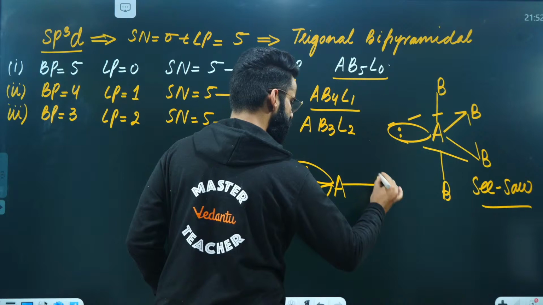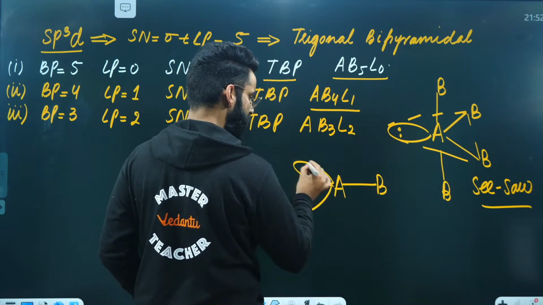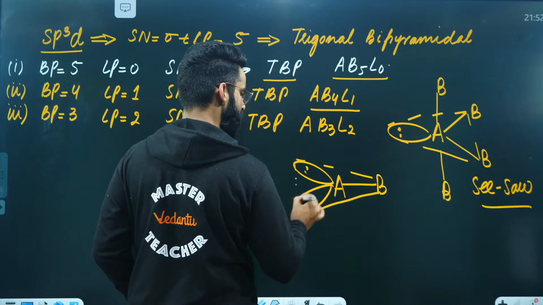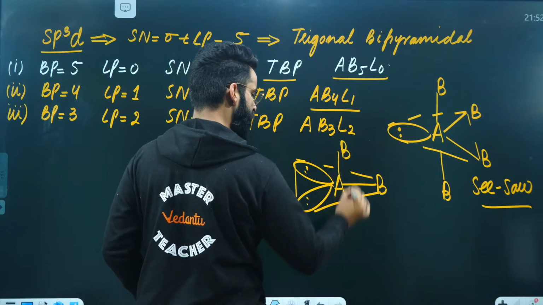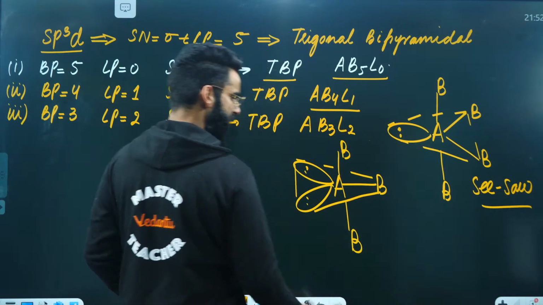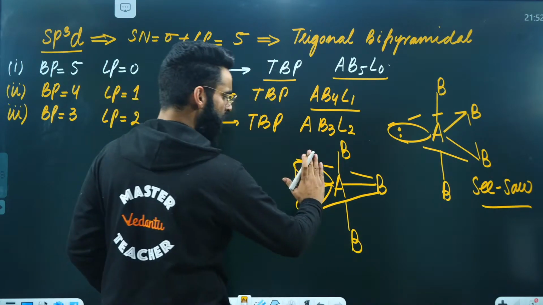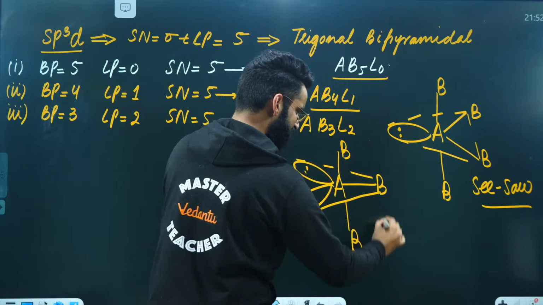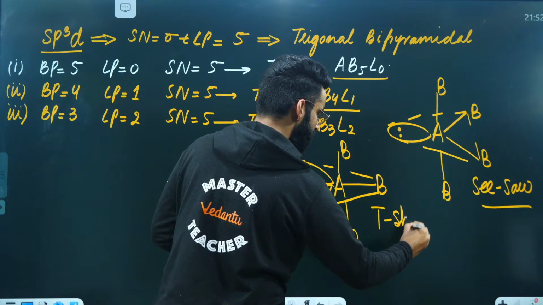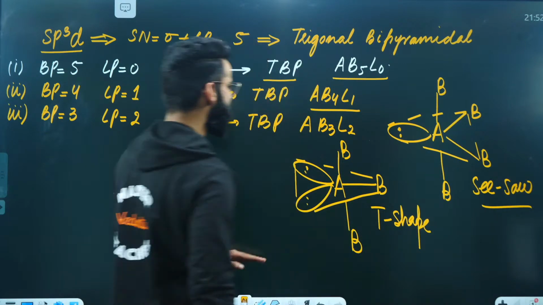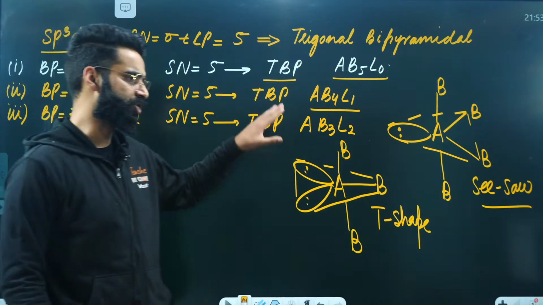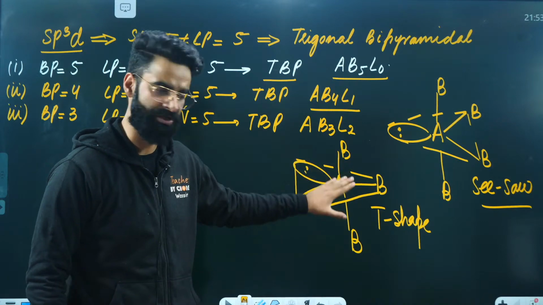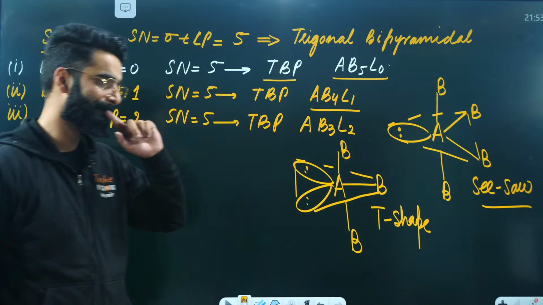This is a bond pair on the same equatorial plane. Now, there is one more B over here perpendicular, and one more B over here perpendicular. If you want to look at the shape, just ignore these 2 lone pairs, then see the molecule. It's going to be T-shaped. So any molecule of the type AB3L2 has trigonal bipyramidal geometry, but the shape is going to be T.